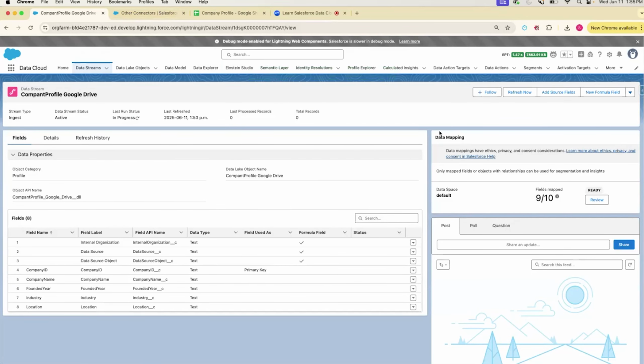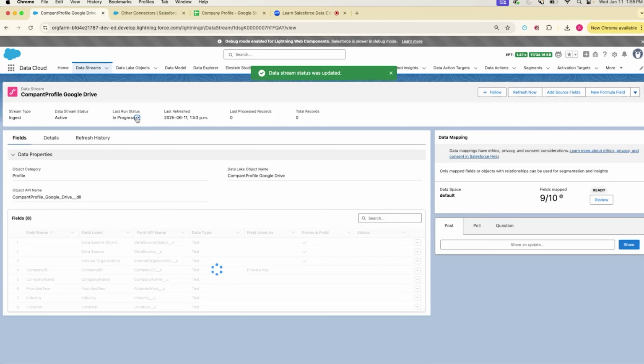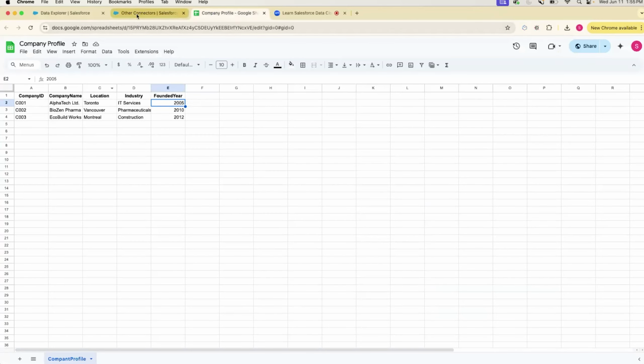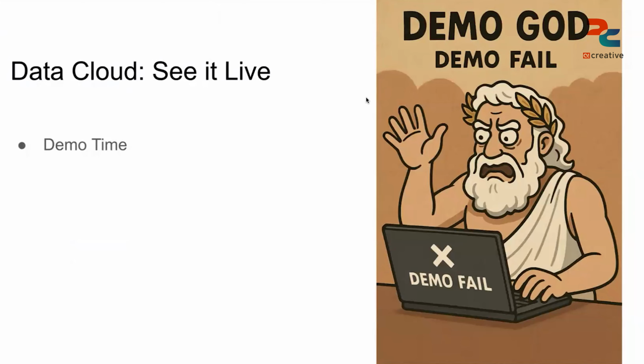In the meantime, we can see this option here to refresh this data stream. When we do a refresh, it's going to start bringing in the updated data right away. Like you saw when we were creating the data stream, there was a schedule where we could select the frequency when the data would come in. Instead, if you don't want to wait for that 1 hour for the most updated data, we can just refresh it here directly, and it's going to bring in the most updated data right away. Wait for the data to flow in. Yep, there we go. All the records that were in the sheet are now in our Data Cloud data model object. That was a very valuable demo.